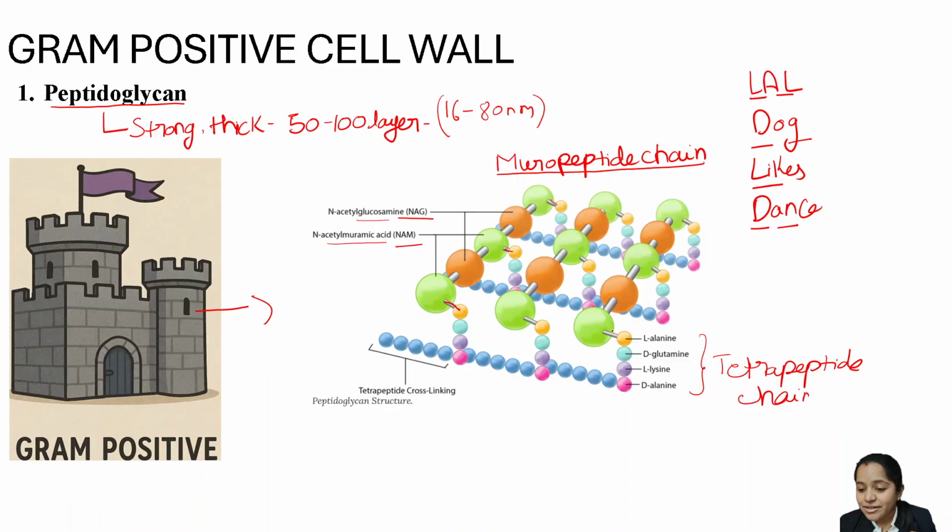Now this tetrapeptide chain coming from each NAM is connected to each other. ये दोनों tetrapeptide chain जो हैं ये दूसरे से connected कैसे हैं? They are connected to each other through this pentaglycine bridge. Now this whole structure, NAM, NAG, alternating NAM and NAG, and the tetrapeptide chain coming out of it, connected by the pentaglycine bridge, all of this forms a 3D lattice.